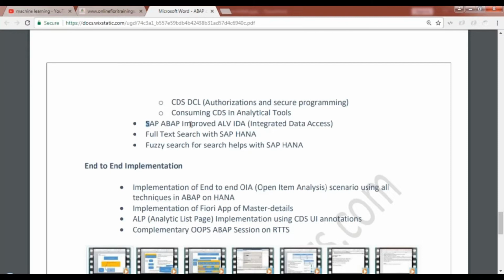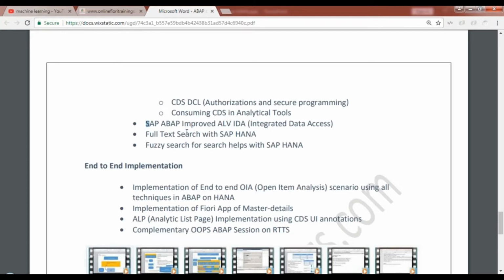In conventional ALV, we used to pull all the data from the database, loop at an internal table, create our field catalog and create our internal table, and then push it to the ALV. But now we have improved ALV with the integrated data access framework. With the help of that, it only pulls the data from the database which is required. And if an aggregation needs to be done, it does it directly in the database and only pulls the final aggregated result, rather than calculating the aggregations in the application layer, which is time consuming.